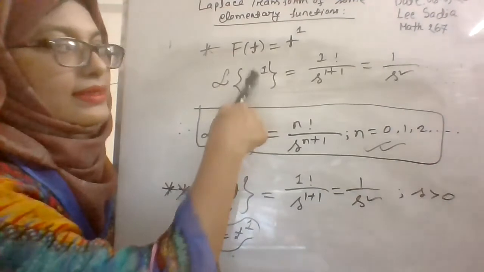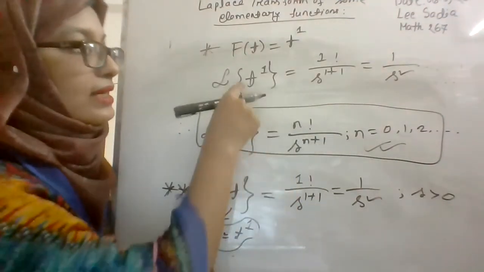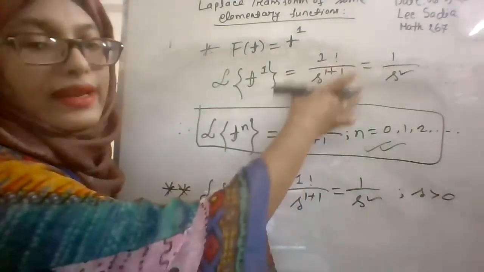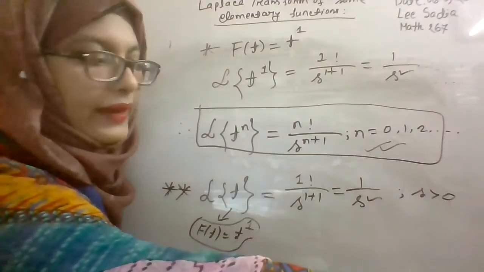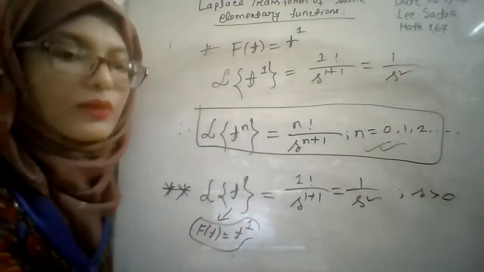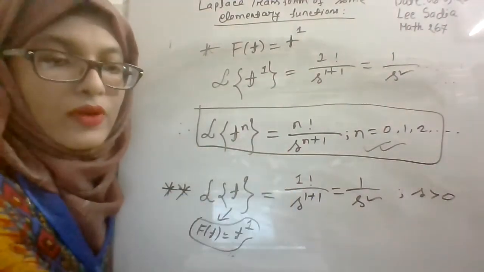This is the Laplace transform of another elementary function f of t, but these are quite related. That's why from this result we can find the result for f of t is equal to t. And from here you can find for t square, t cube, t to the power 4 by using this result, you can find the Laplace transform of them.